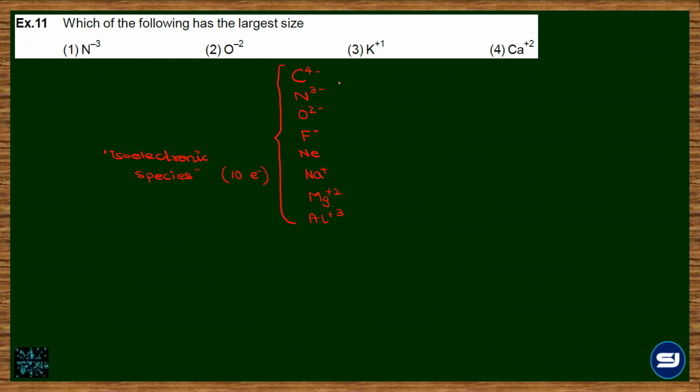So among this, if I compare the anions, they are going to be larger than the cations. Or among the anions, carbide would be of the largest size because it is having only 6 protons attracting 10 electrons, whereas fluoride mein, there are 9 protons attracting 10 electrons. So of course, the effective nuclear charge, ZEF, for the carbide is going to be very less, matlab minimum.